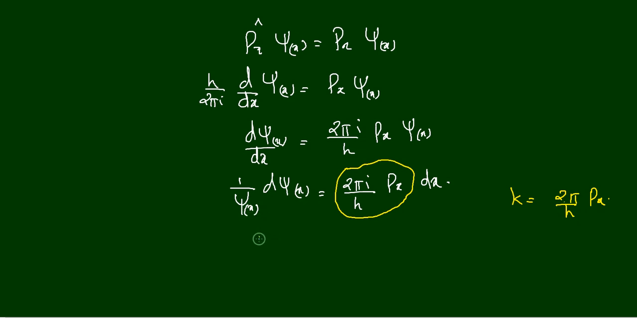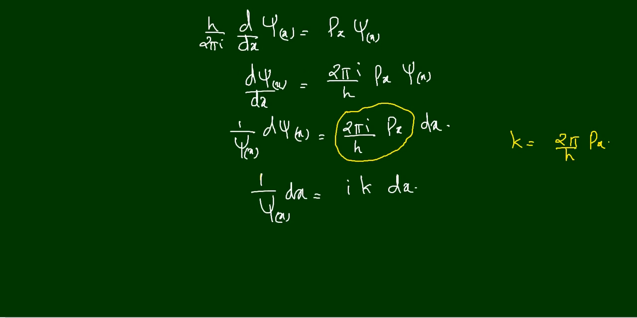So let me rearrange this equation once again like this: 1 divided by psi x, d psi x is equal to ik into dx, where k is 2 pi by h into px. So what I am going to do is integrate this equation on both sides. Integral 1 by psi x d psi x is equal to ik into integral dx, right?